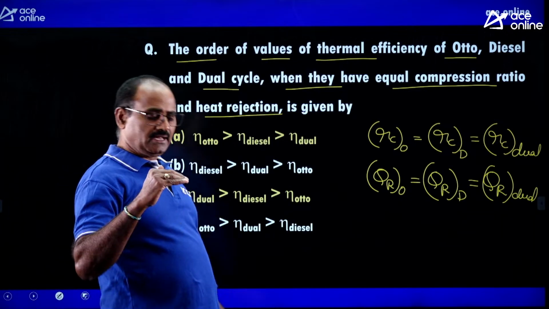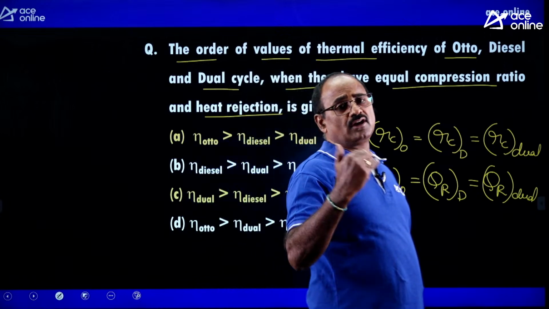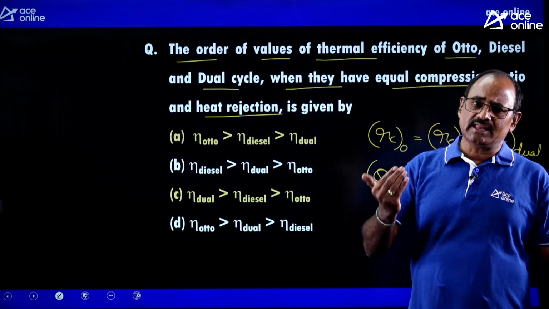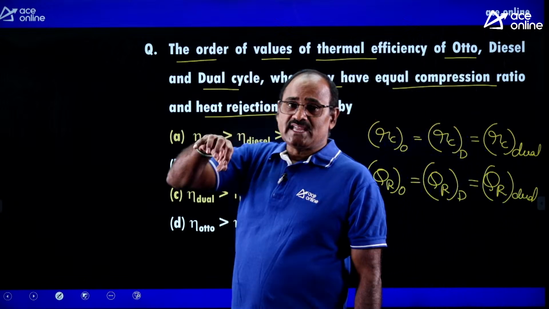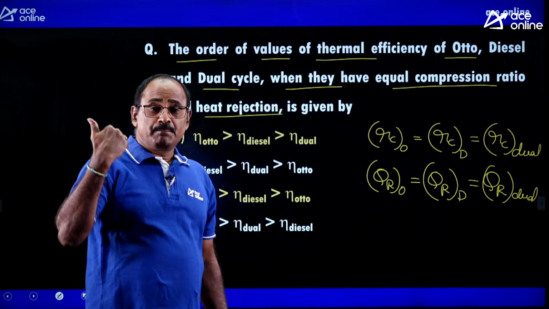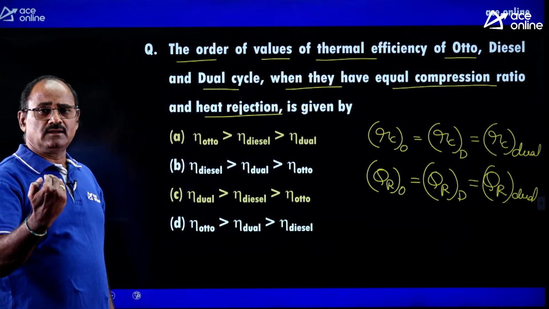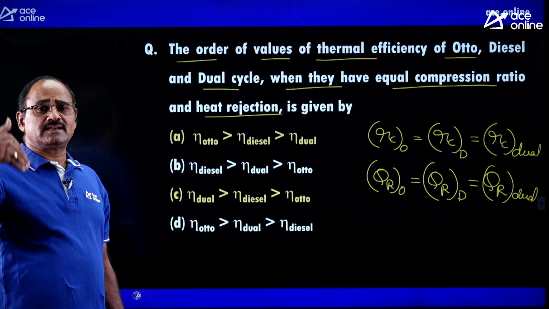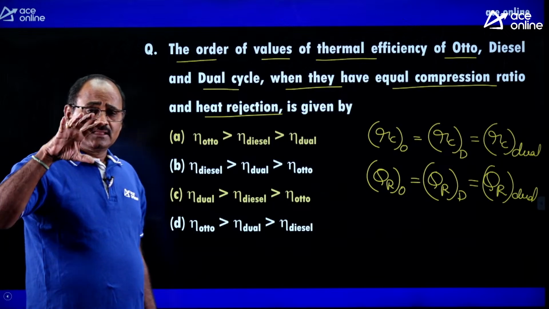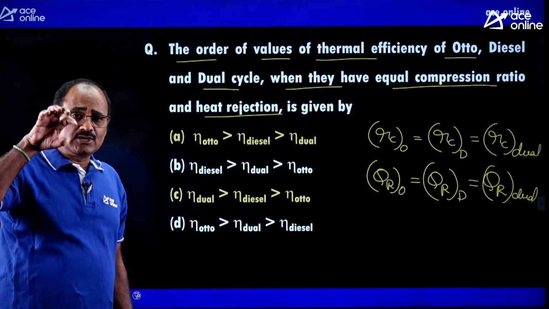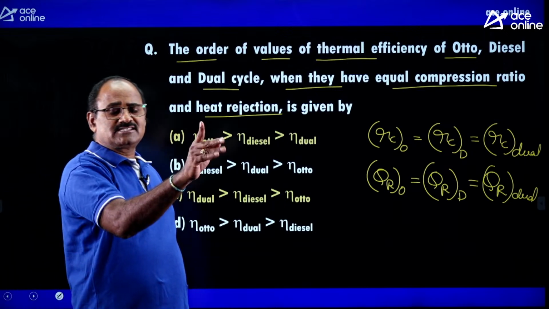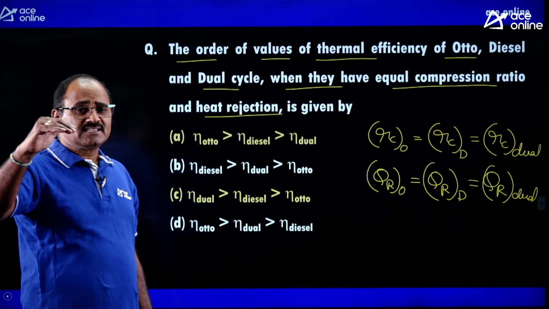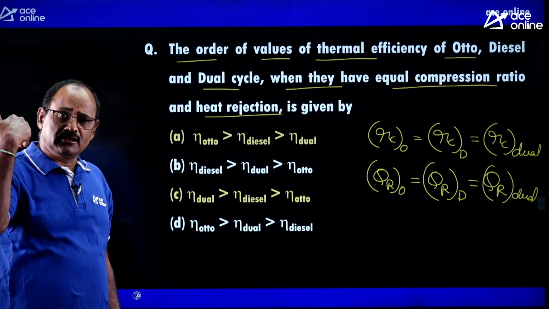You know, for the Otto cycle, heat is supplied at constant volume, whereas for the diesel cycle, heat is supplied at constant pressure. Whereas in the dual cycle, the heat is partially supplied at constant volume, and the remaining part at constant pressure. That means the heat in the dual cycle is supplied in two processes: the first part at constant volume, the second part at constant pressure.